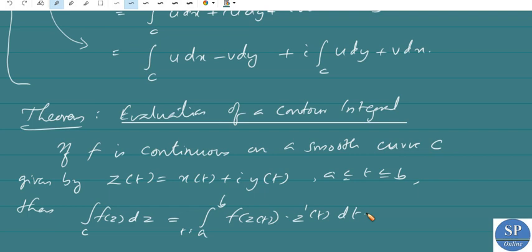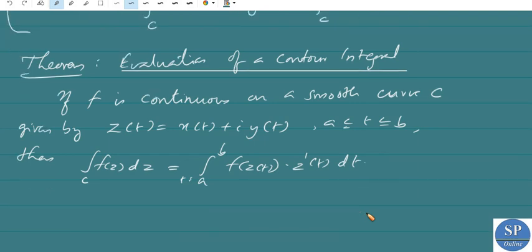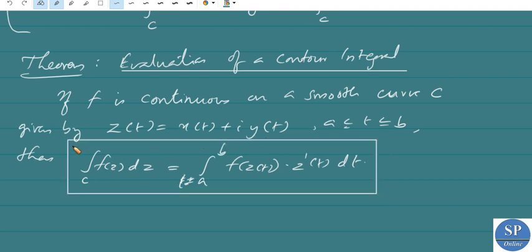This is actually a complex integral, but it is converted to a real integral. Now it is a real integral here: the integral from a to b, as t varies from a to b, of f of z of t into z dash t. So this is the formula for finding the line integral or complex integral. So if f is continuous on a smooth curve C given by z of t equal to x of t plus i y of t, this is actually the curve C.